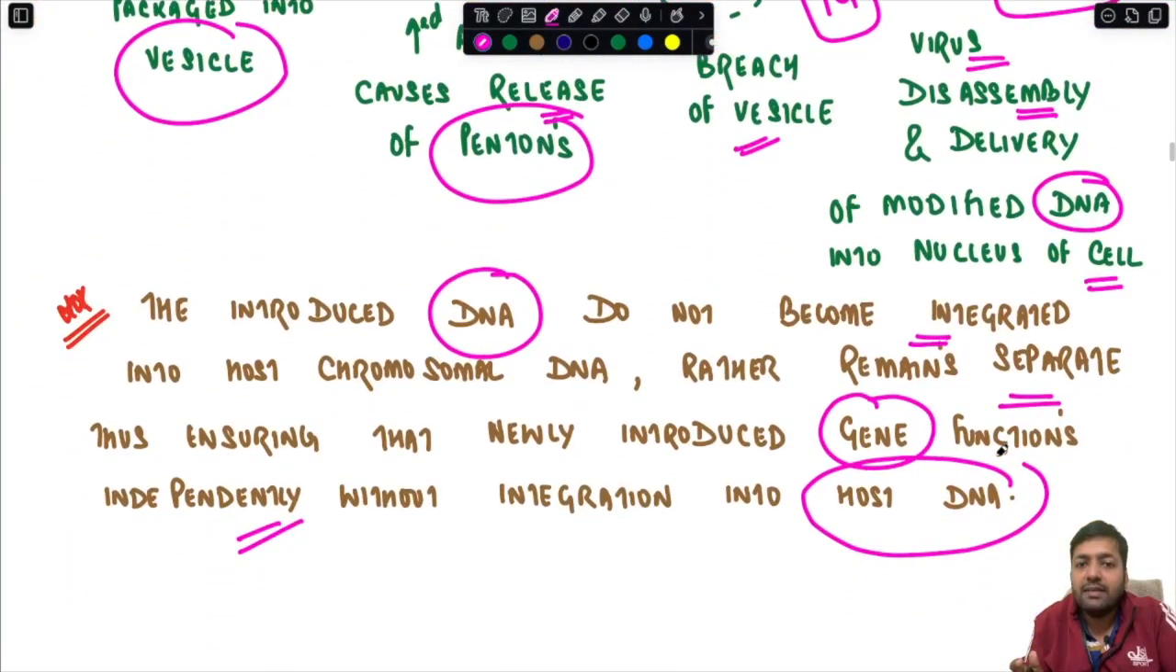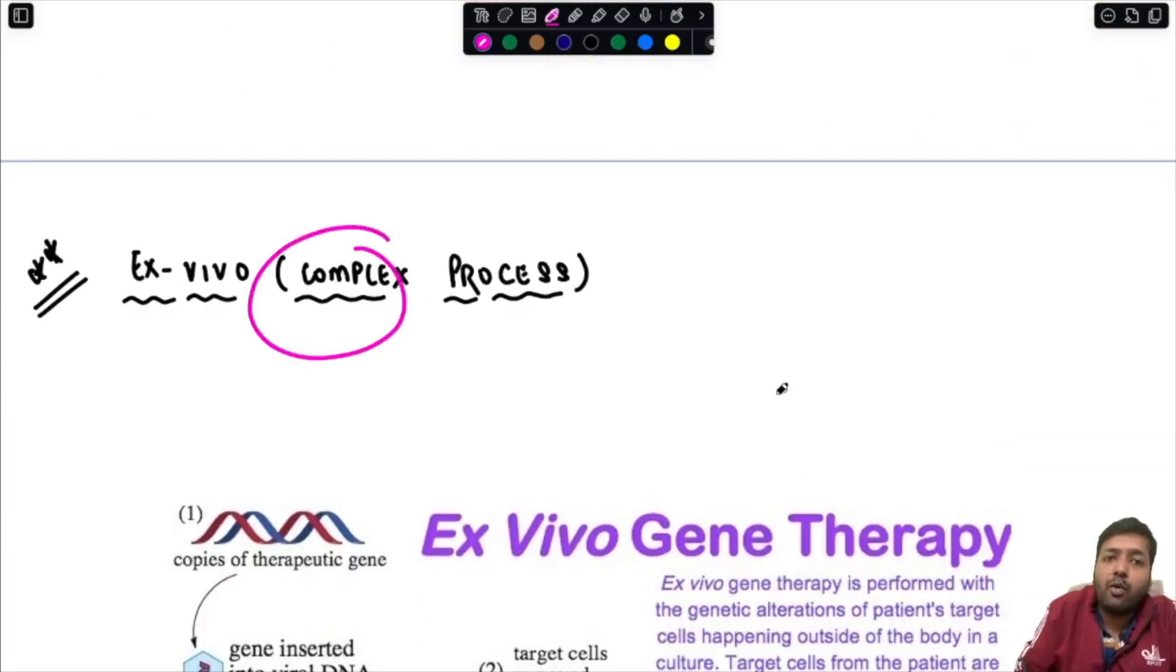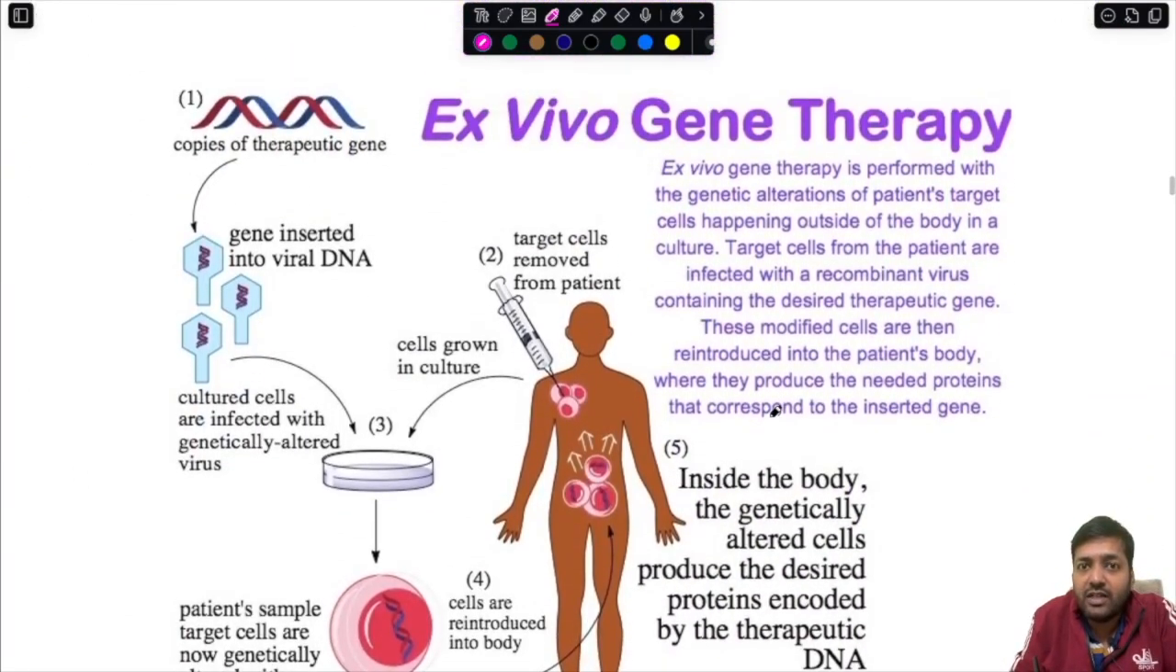Now, what is the ex-vivo process? As I told you, the ex-vivo process is more complex in nature. With the help of this diagram, I am now going to explain what ex-vivo gene therapy is. So please pay a lot of attention over here.